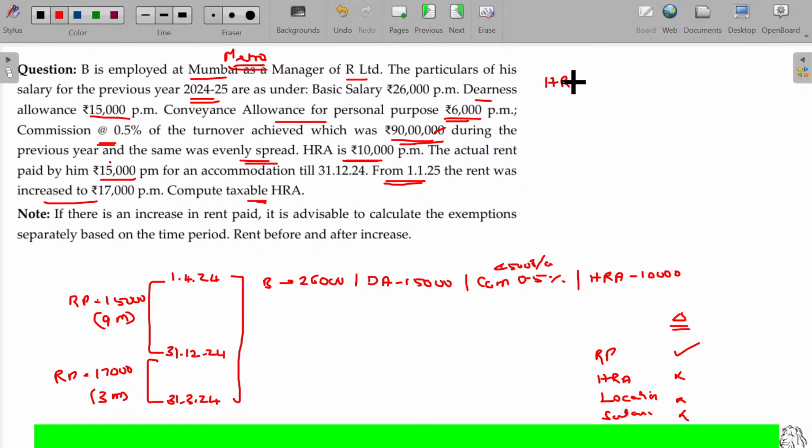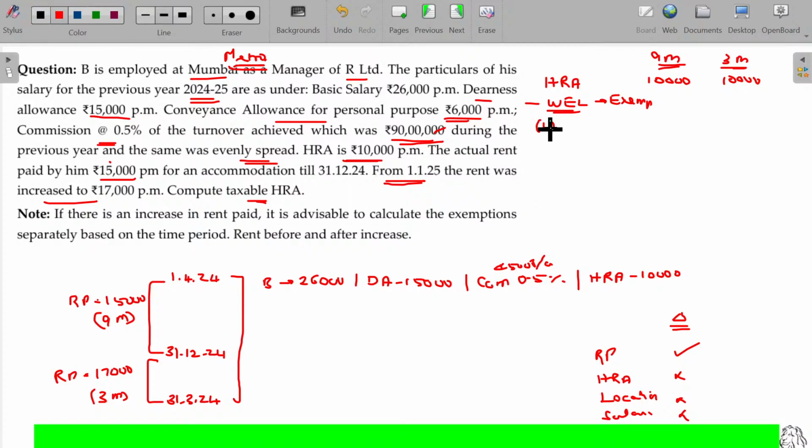HRA received for the first 9 months and the next 3 months: here the HRA being 10,000, here also HRA being 10,000. Whichever is the least is exempted. I am going to calculate on a per month basis and then multiply with the number of months later on.